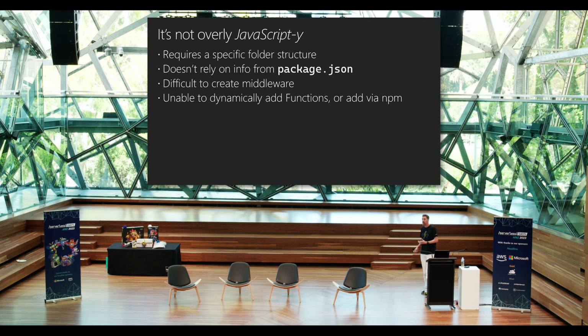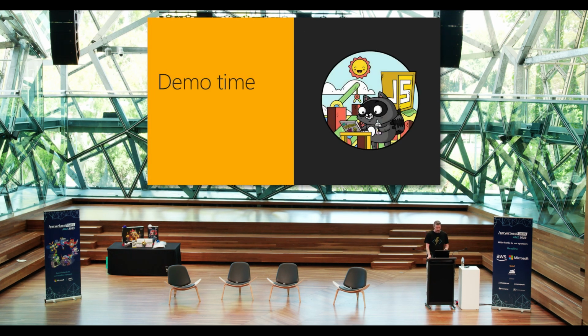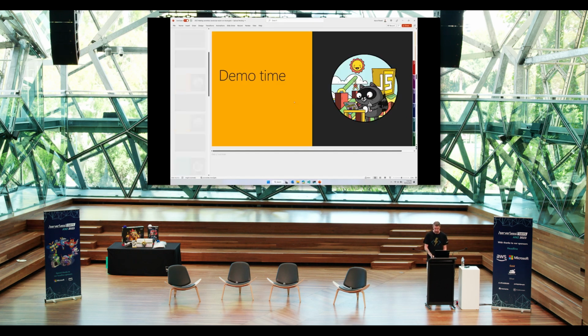It's also difficult to create a third-party library that brings in additional Azure functions. So you've got some common functionality that you want to use across multiple applications inside your organization. Well, you kind of have to copy and paste that code around, or create helper functions that you can import out of a node module to then add to your function stack, because it's expecting a folder structure, which is not really the way it works. So let's have a look at how that appears from an actual code standpoint.